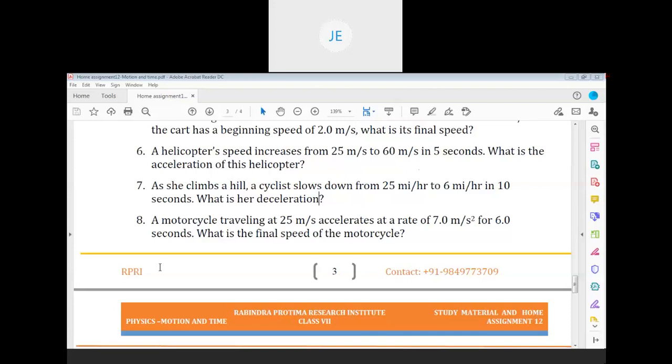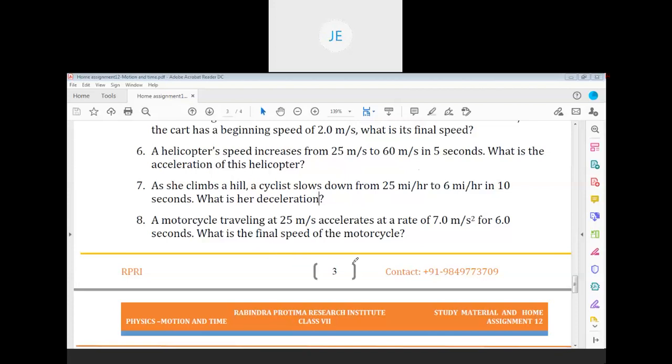No, 34? Am I correct? I can't see the solution, I can only see the question. No, I am typing it here. 25 into 1.6, how much? Sir, 40. Yeah, 40. So 25 into 1.6 is 40 kilometer per hour.